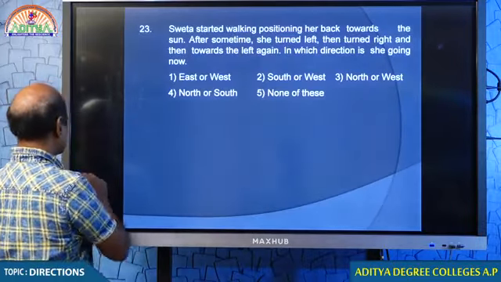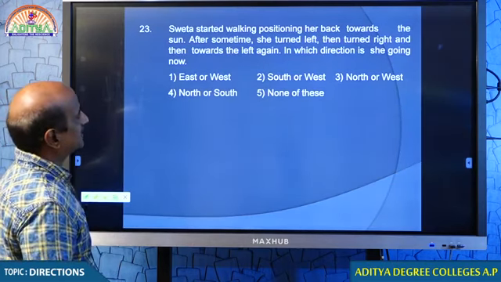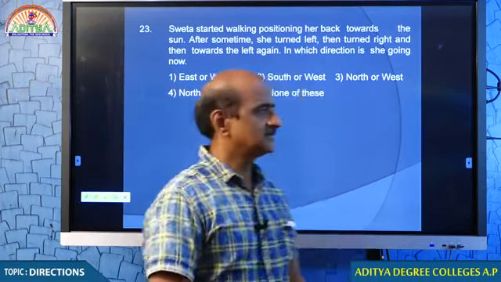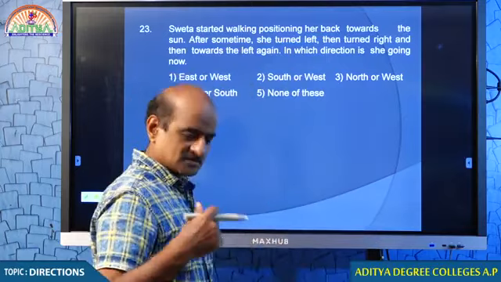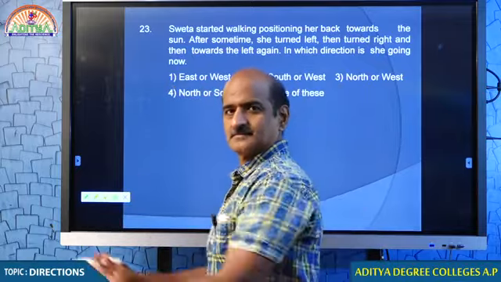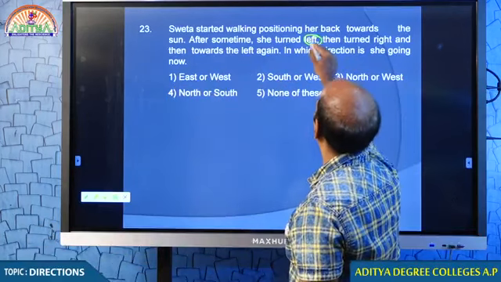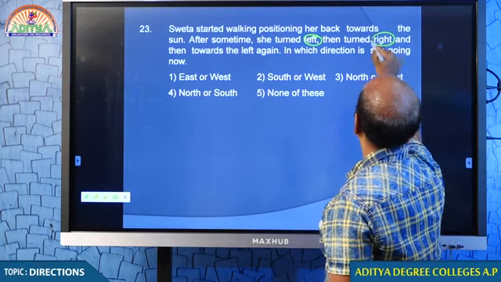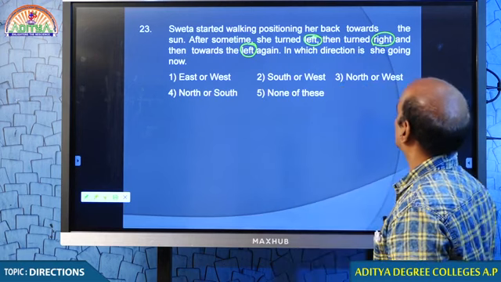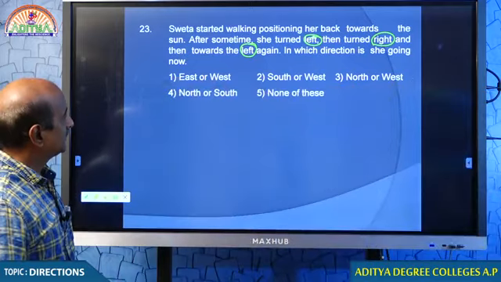Question number 23. Here is the question. Sweta started walking, positioning her back towards the sun. If the sun is there, because my back should be positioned towards it, after some time she turns left, again she turns right, and again turns left. Oh my God, 3 times. Tell me, where is she starting?